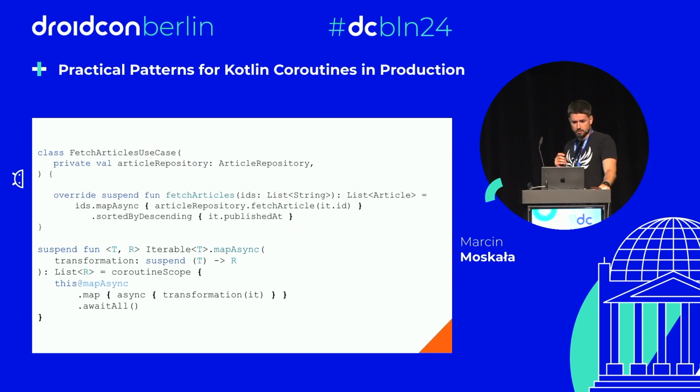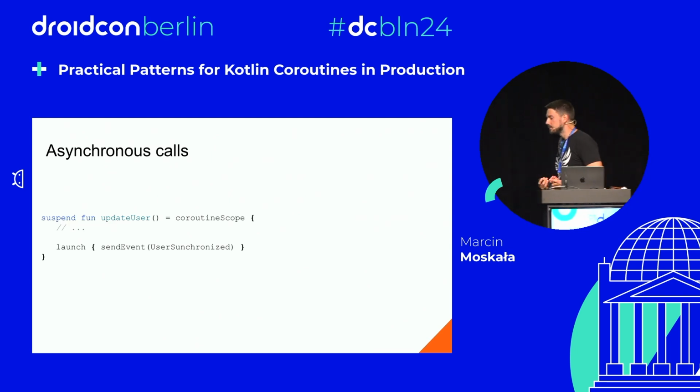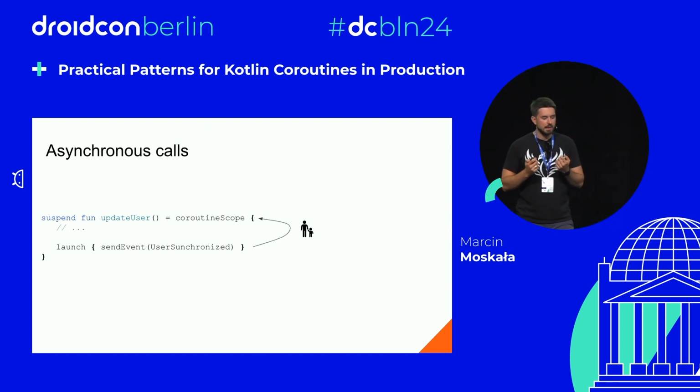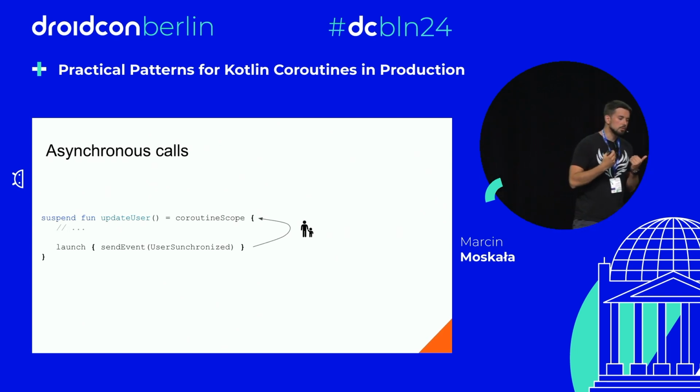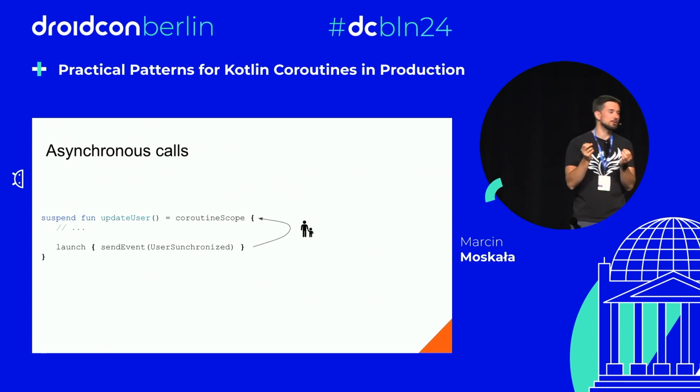Now let's talk about some other common problems and common misuses. I want you to understand, because clearly many people do not understand it in this world, that whenever you create a coroutine with launch or async, this coroutine becomes a child of the scope. And one of the rules of this relationship is that a parent waits for its children. And since coroutineScope is a suspending function, it is suspended until it is completed, so coroutineScope awaits the completion of this launch. So coroutineScope cannot complete before this launch is completed.